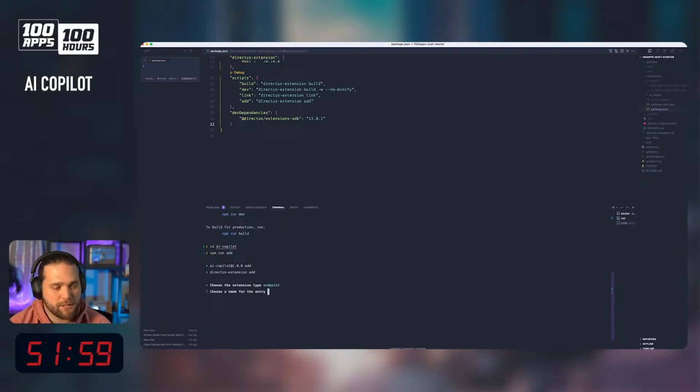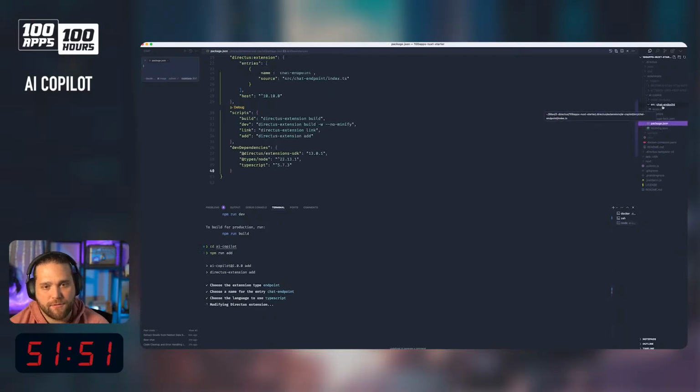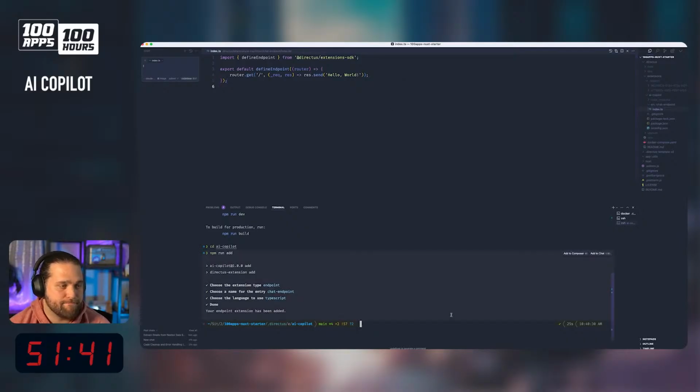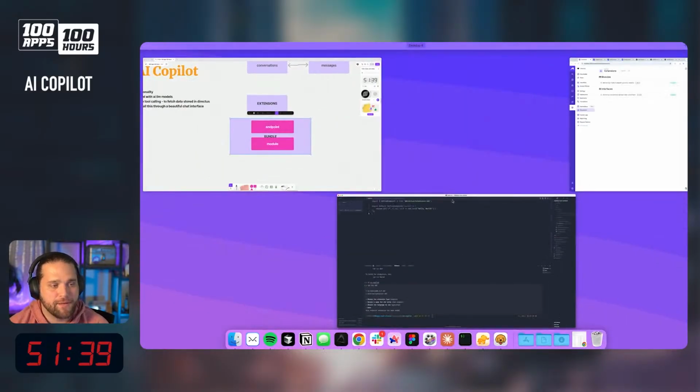We're going to call this chat endpoint. Let's use TypeScript, and this will create a new Directus endpoint for us. Very simple. You'll notice a request and response here, behind the scenes just an Express app.